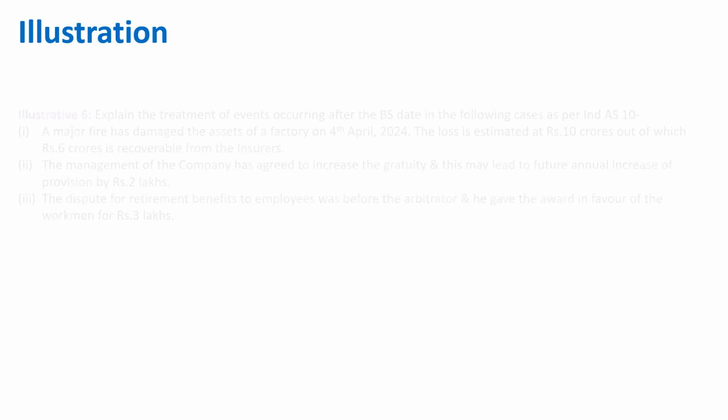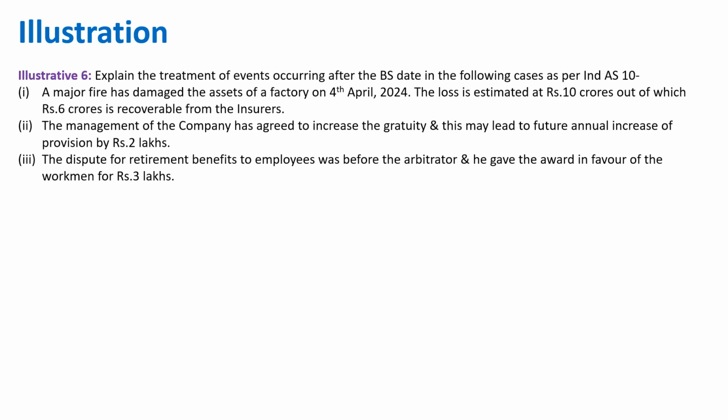Take a few more examples to understand more about events which need to be adjusted with the financial statement. Explain the treatment of events occurring after the balance sheet date in the following cases as per Ind AS 10. First one, a major fire has damaged the assets of a factory on 4th April 2024. The loss is estimated at rupees 10 crores, out of which rupees 6 crores is recovered from the insurance. Second one, the management of the company has agreed to increase the gratuity. This may lead to future annual increase of provision by rupees 2 lakhs. Third, the dispute for retirement benefits to employees was before the arbitrator, and he gave the award in favor of the workmen for rupees 3 lakhs.